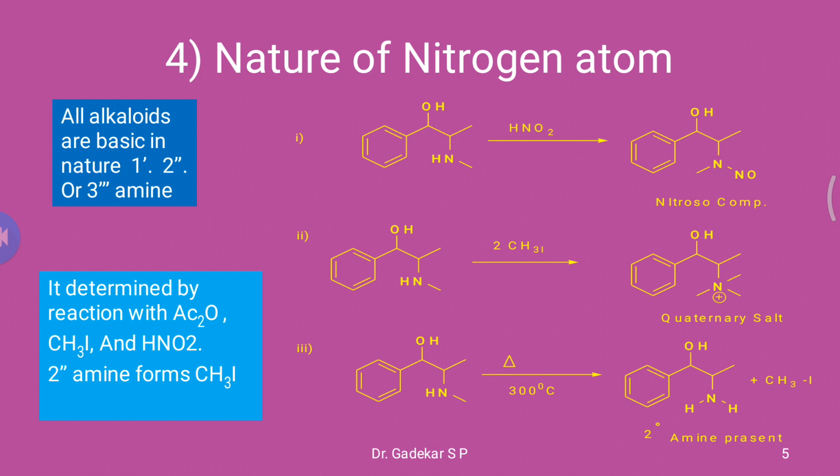If ephedrine molecules are heated at about 300 degrees centigrade, they form a secondary amine and 1 mole of methyl iodide, or methyl group, is released. So this is determined by reaction with acid anhydride, methyl iodide, and treatment with HNO2 for the secondary amine. It forms a methyl iodide and confirms the presence of the nitrogen atom. They may be primary, they may be secondary.